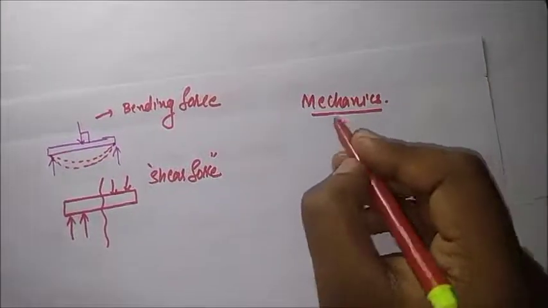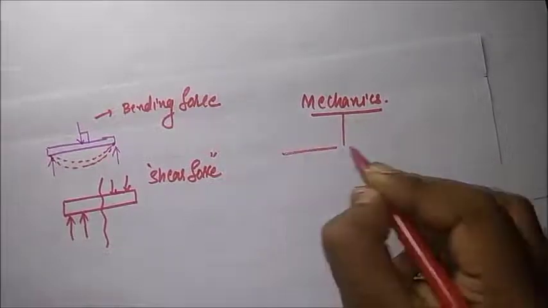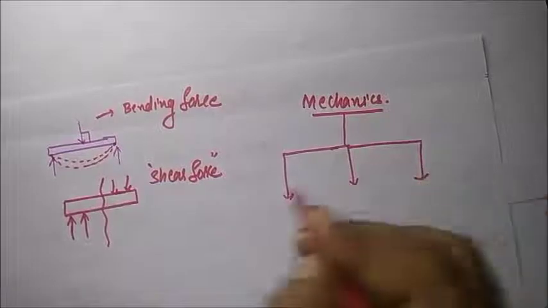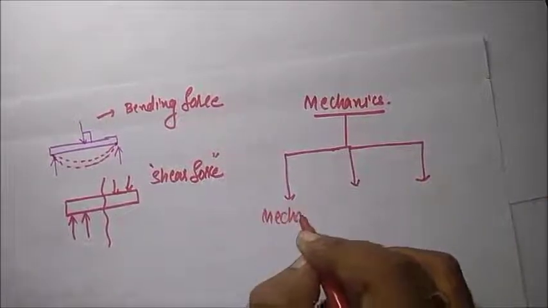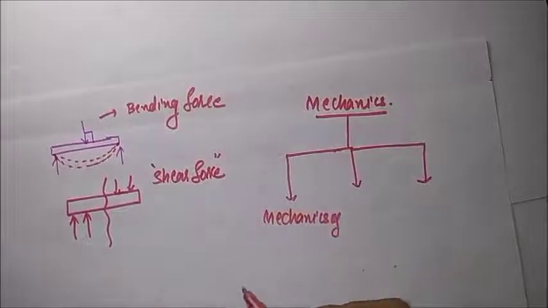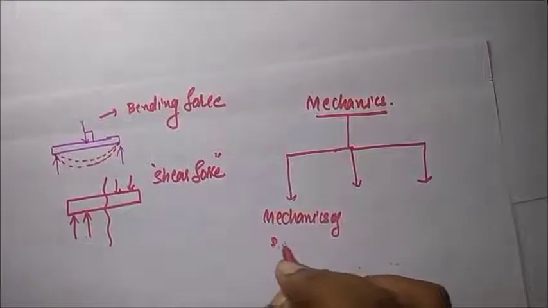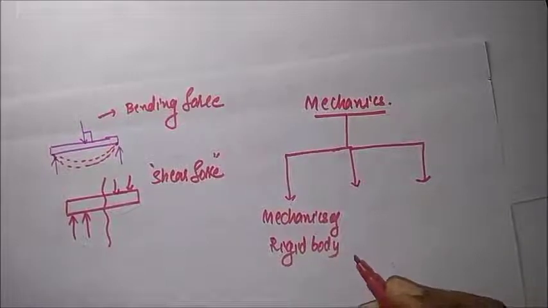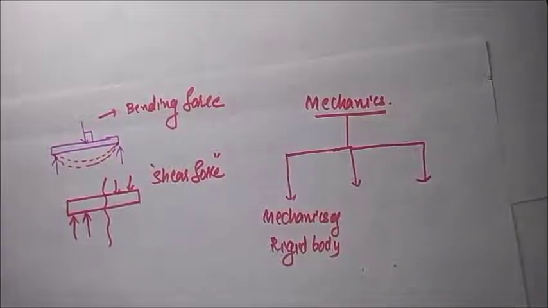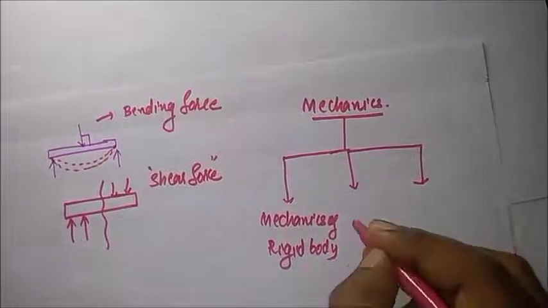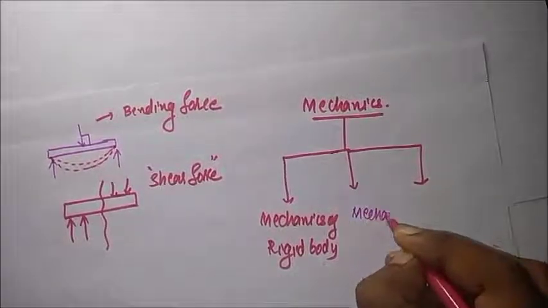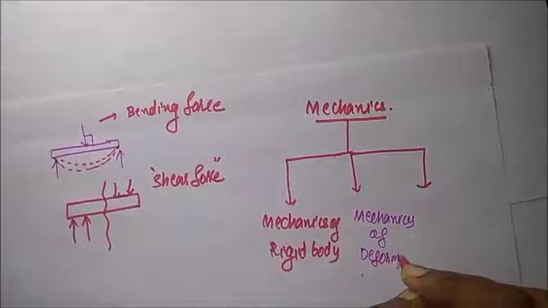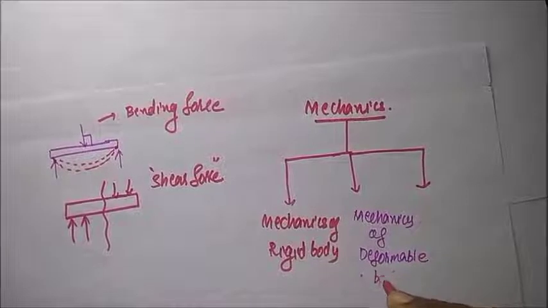Mechanics can be classified into, first one, mechanics of rigid body.